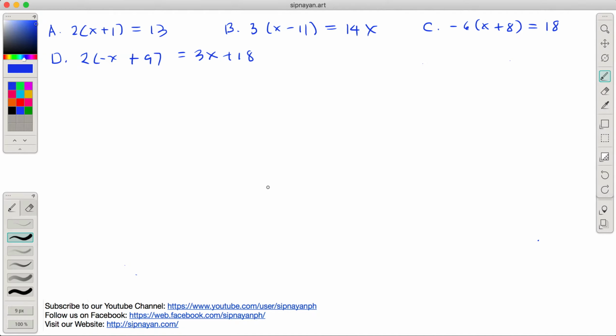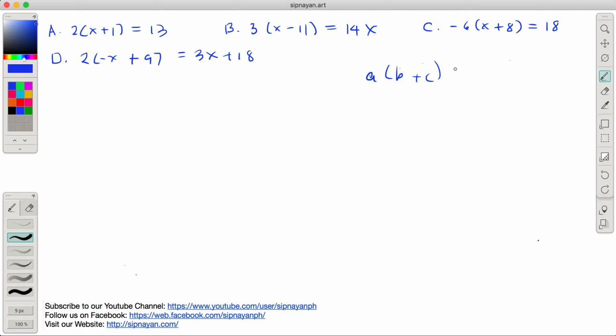So pag meron tayong parentheses, meron tayong dalawang expressions na walang operation in between, wala siyang plus, wala siyang minus, then it's multiplication. No? So pag ganito yung form niya, a times b plus c for example, a times (b plus c), no?